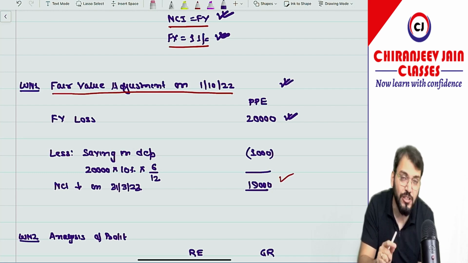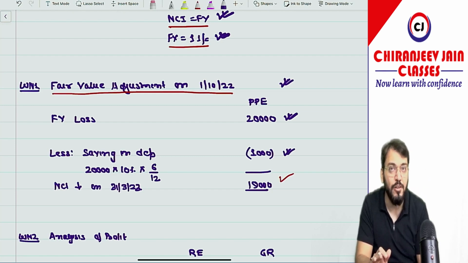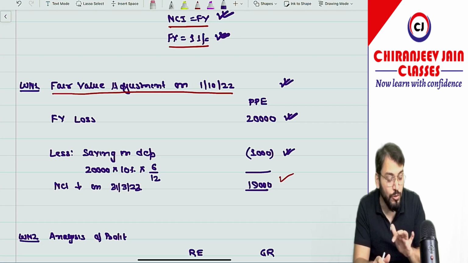The rate of depreciation is given as 10% for the post acquisition period, and the post acquisition period from 1/10 will be 6 months. So you can see we have given the effect of saving in depreciation. So the net amount on the date of consolidation will be 19,000. The first working note, no doubt.